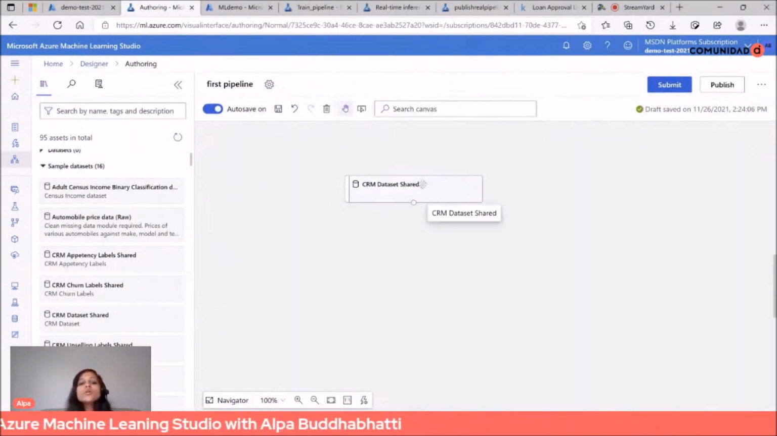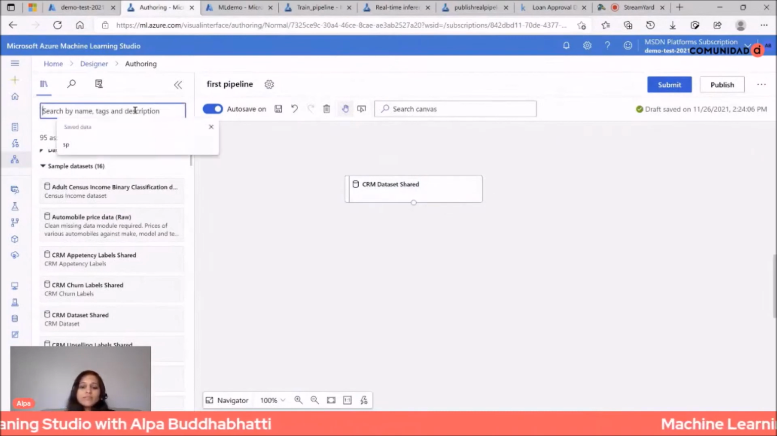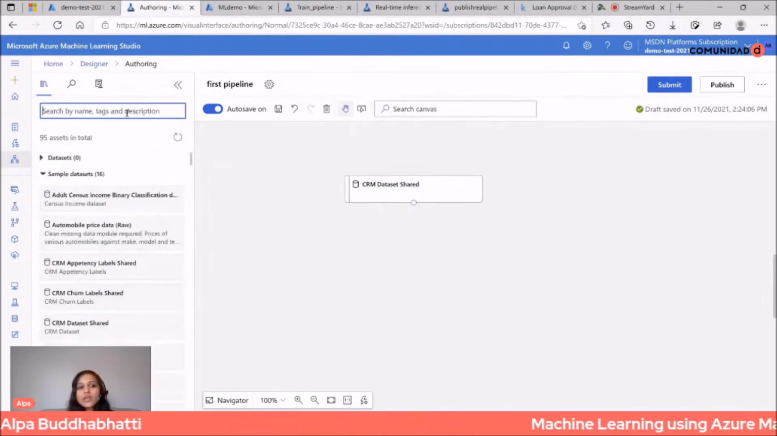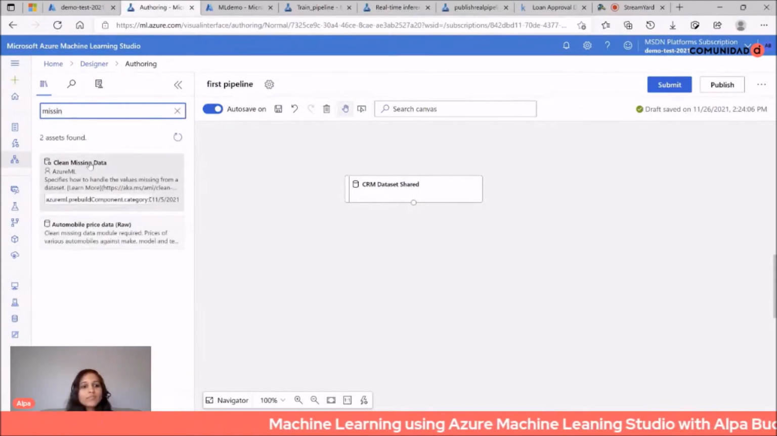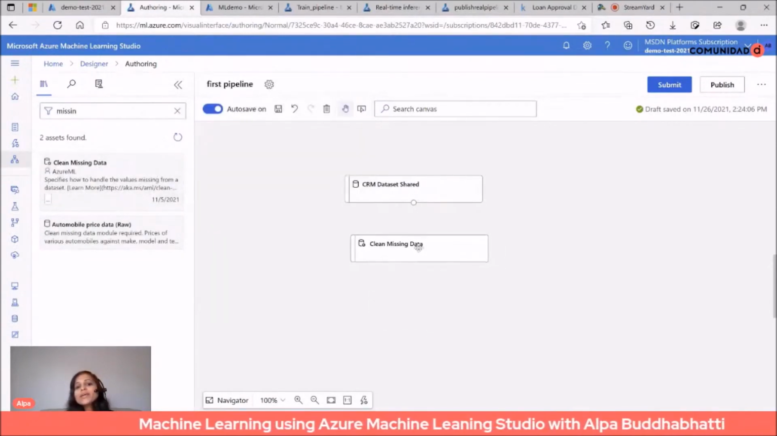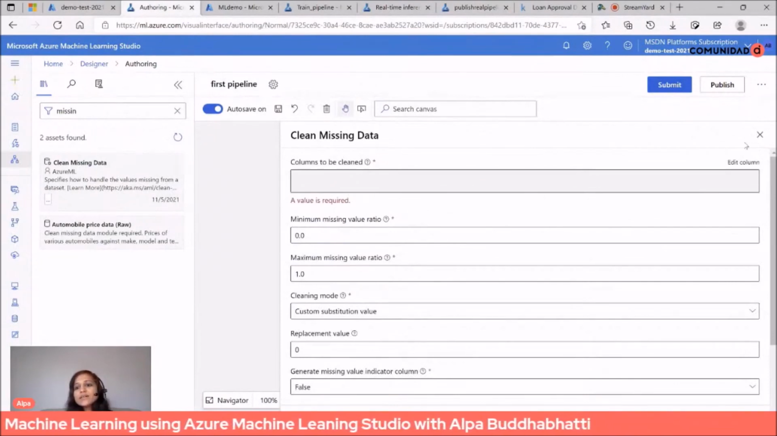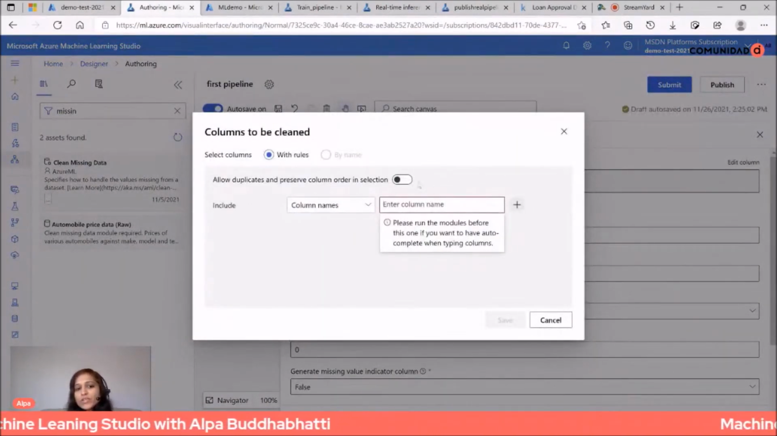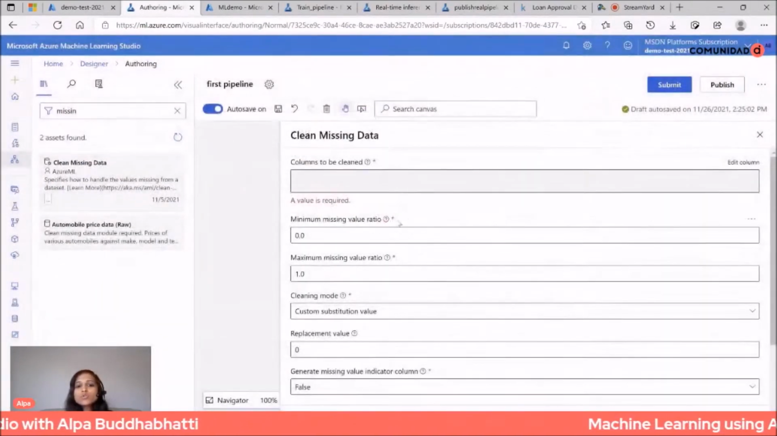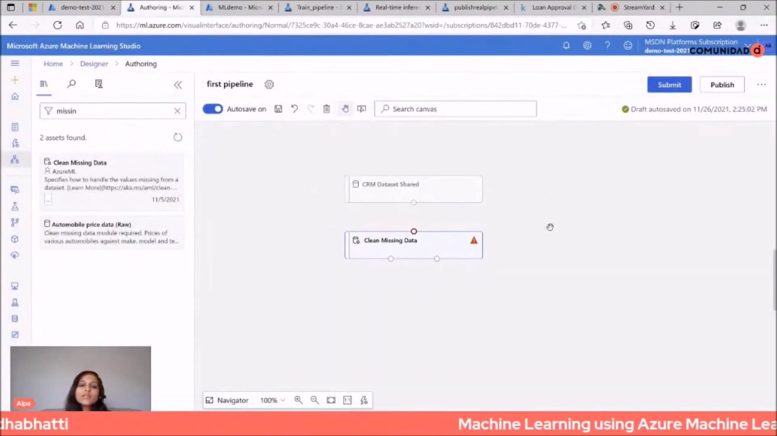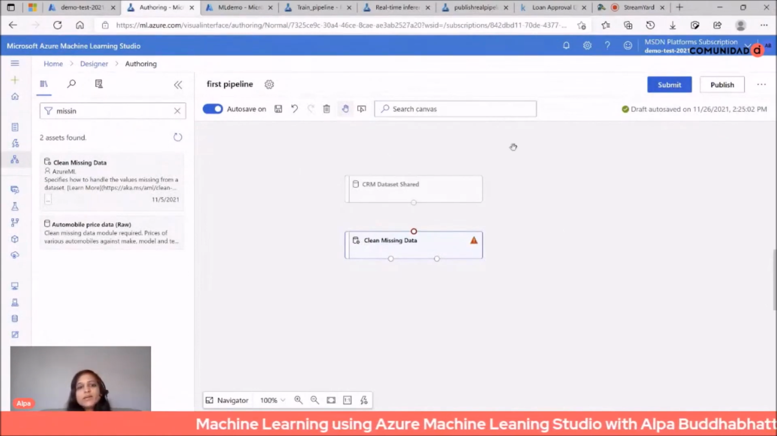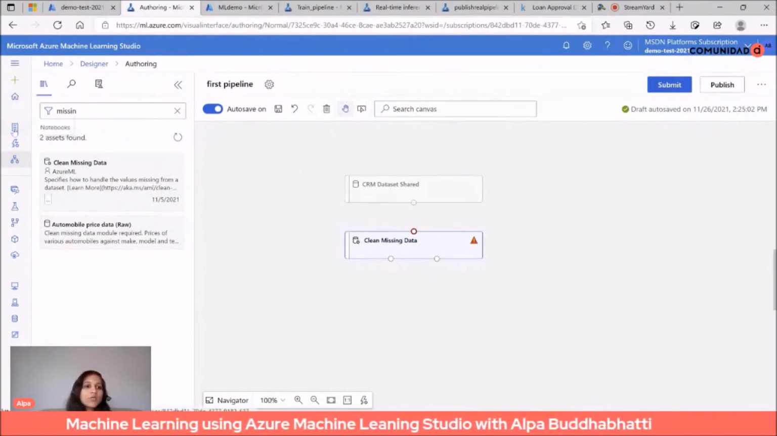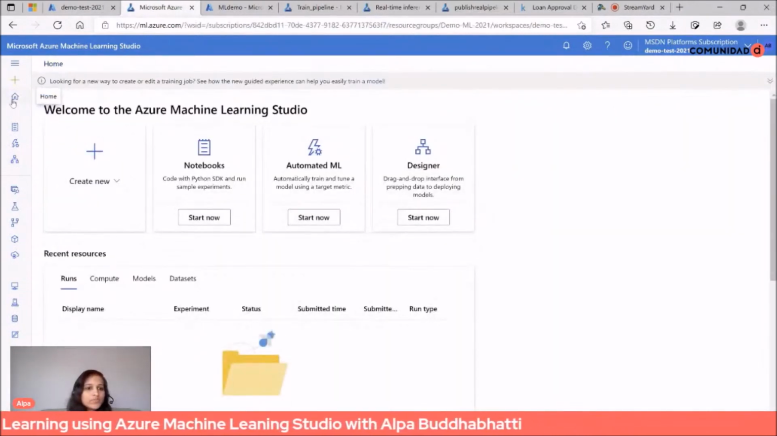So here you can add more information, like missing information or those kinds of things. You can just edit, and you can just do drag and drop, and that's it. You select columns, in which column you want to apply missing information. That's it. So those are the very basic steps. You can create your pipeline, and then you can submit your pipeline. So let's go to the home page now.